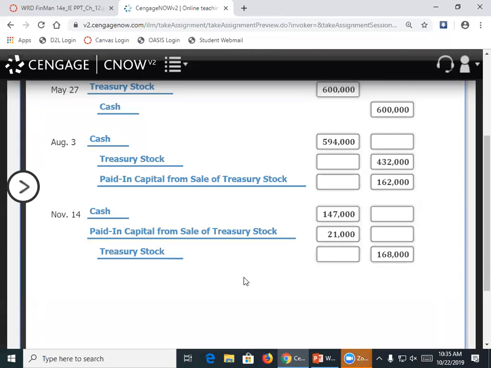So again, treasury stock really is just kind of reversal entries from issuing common stock. When we purchase treasury stock, it's a debit to treasury stock and a credit to cash. When we first purchase it, it's just always at whatever value we paid. And then we use that value amount when we sell it to determine if we sold for a loss or a gain. Okay. And then that goes into that paid in capital from sale of treasury stock.